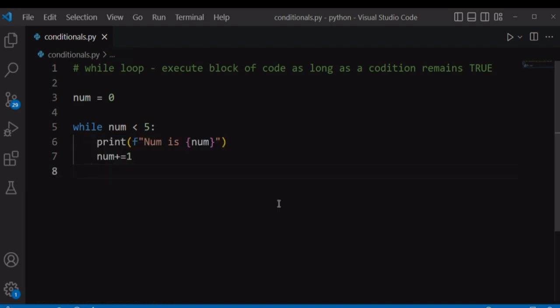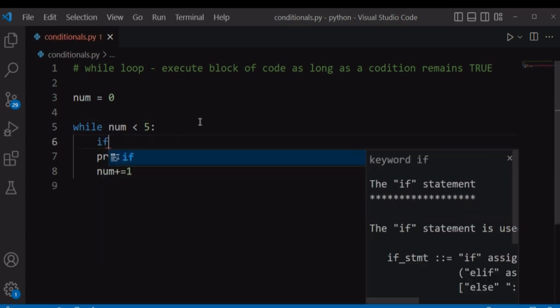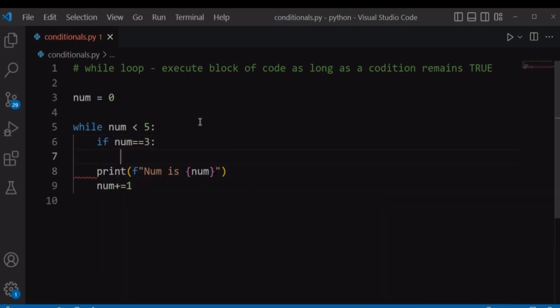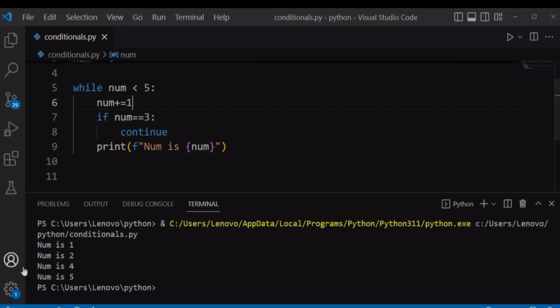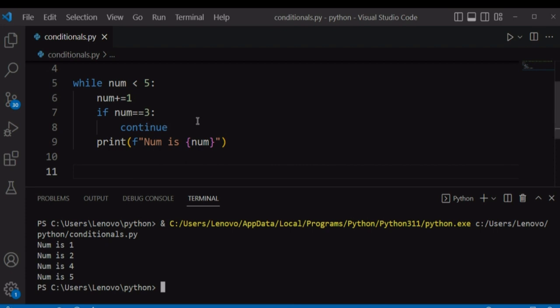Let's say, for example, we want to skip an iteration when our num becomes 3. So if num is equal to 3, we want to continue. If I take this incrementation at the top, our loop is going to skip to the next iteration when our num becomes 3. If I run our file, it's going to print num is 1, num is 2, and when the loop reaches 3, it will continue to the next iteration and skip the current iteration, which is 3 in our case. So this continue will skip the current iteration when num is equal to 3, and continues to the next iteration, which is 4.